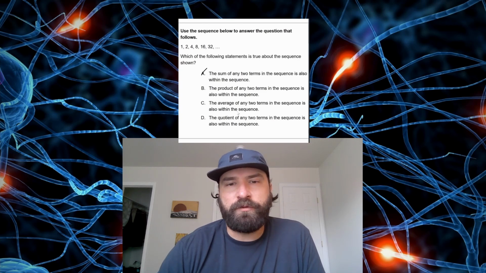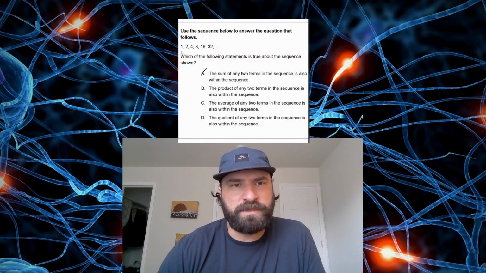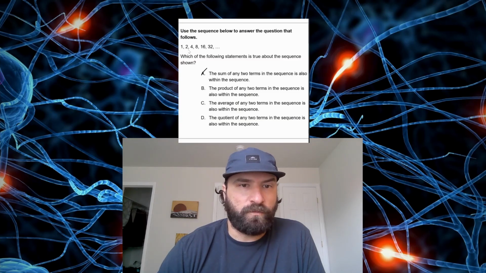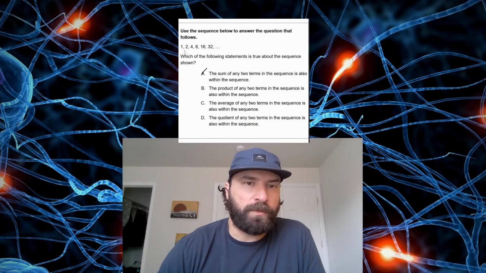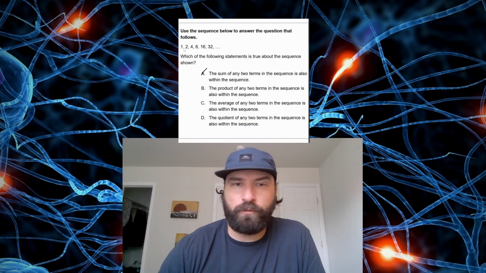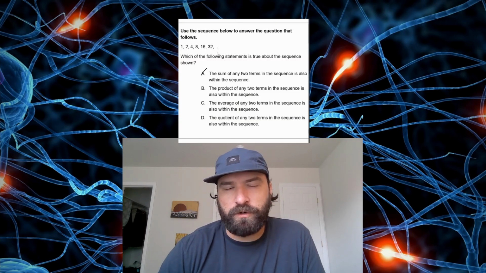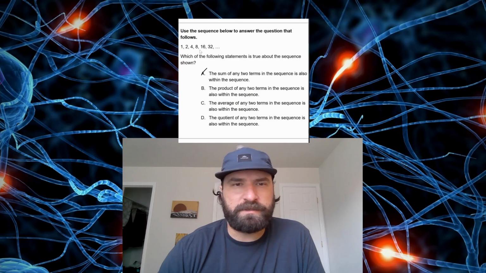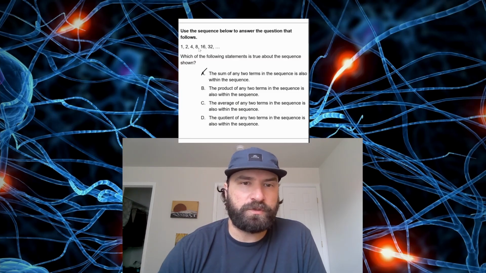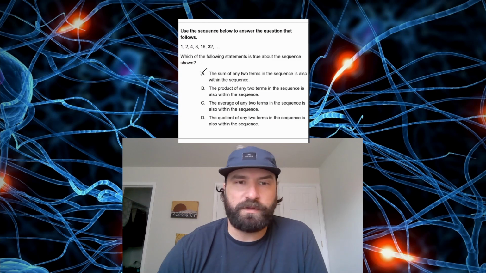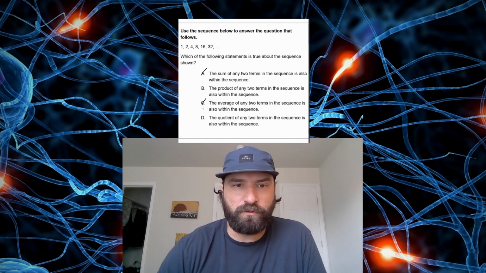All right, the average of any two terms in the sequence is also within the sequence. It seems like these first two are a pretty good gauge for that. If I average 1 and 2, I get 1.5. The number between 1 and 2 is 1.5. 1.5 is definitely not in the sequence. I don't think an average is going to work for this one, because if you take the two numbers next to each other and take their average, the number is going to be between them, and there isn't a number between them. So it's not looking like C is going to work.